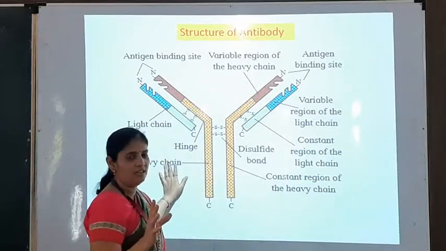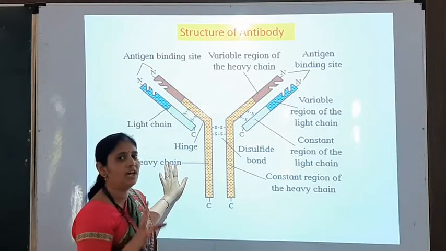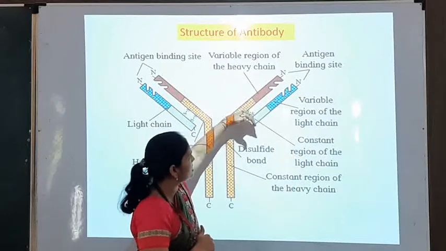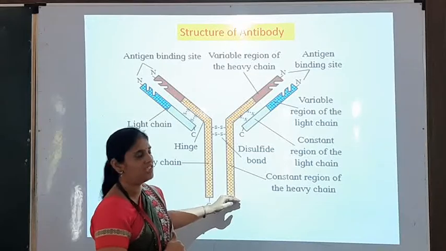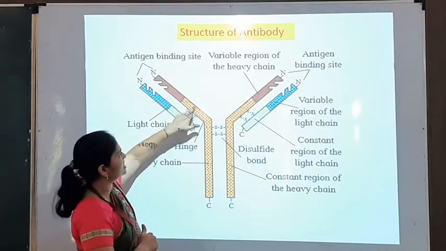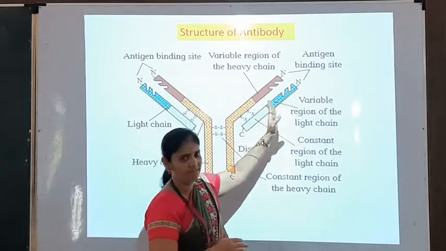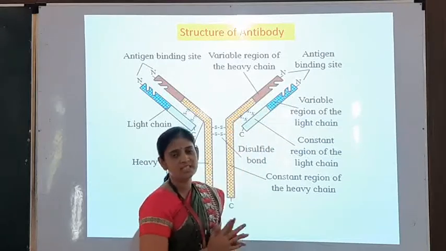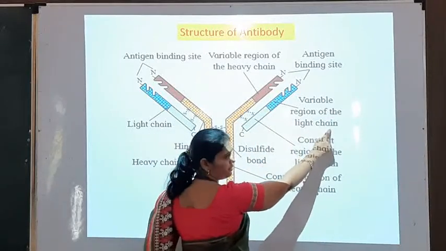It means both the chains, the heavy chain and the light chain, show a constant region in half of their length. Here you can see this is the constant region of the light chain and this is the constant region of the heavy chain. In the same way, this is the constant region of the light chain and this is the constant region of the heavy chain. And the remaining part, the proximal or anterior part of this chain, is known as the variable region of the light chain.